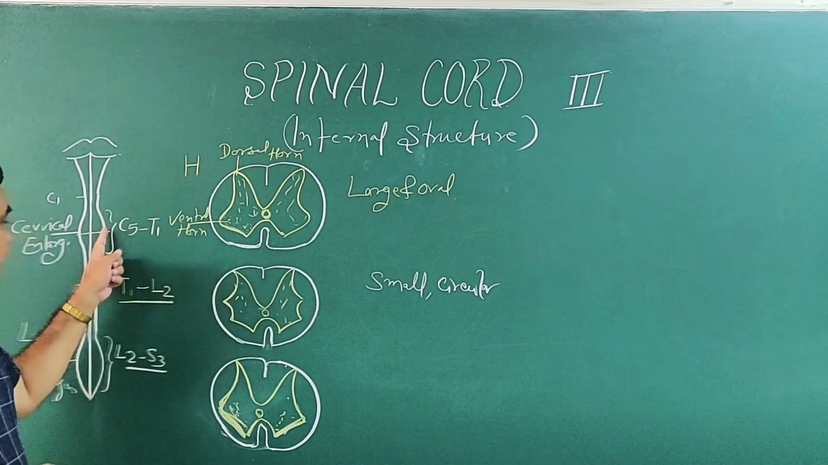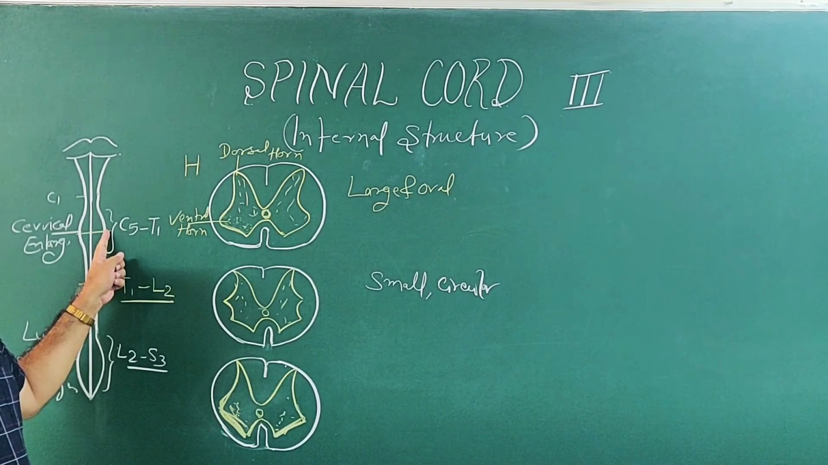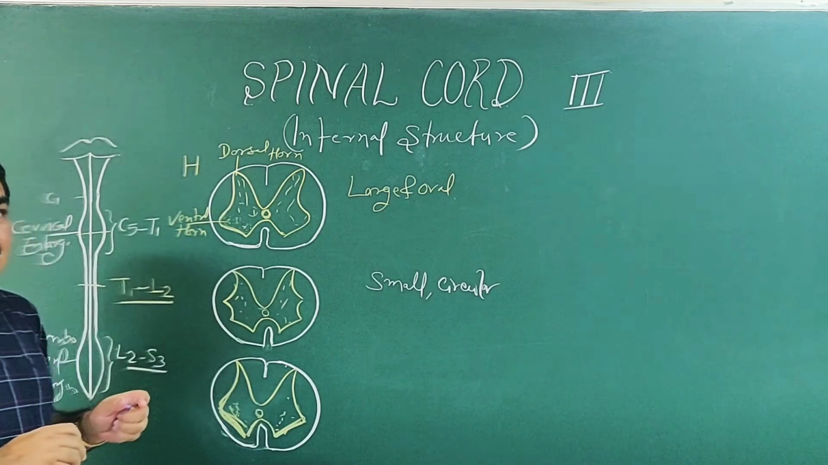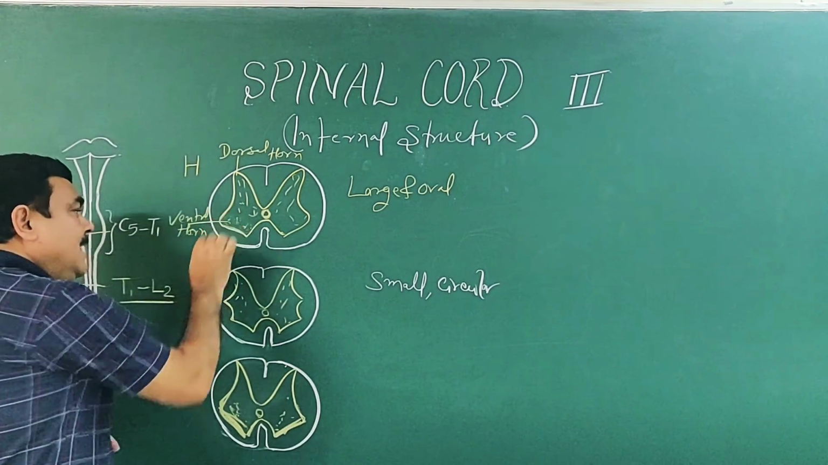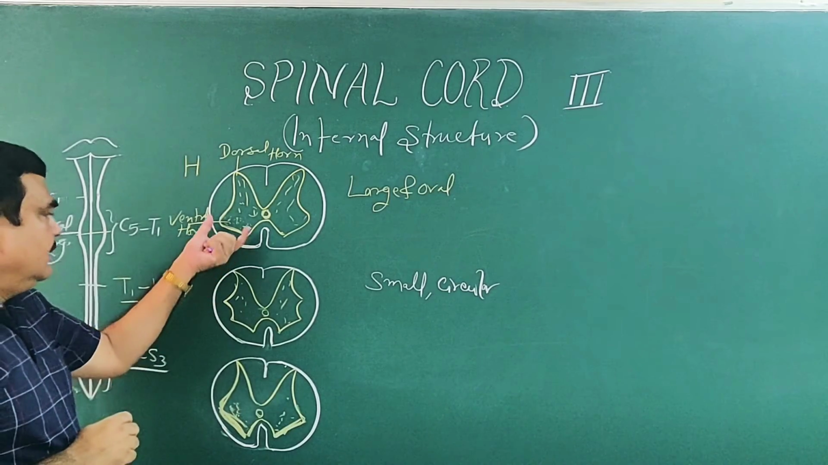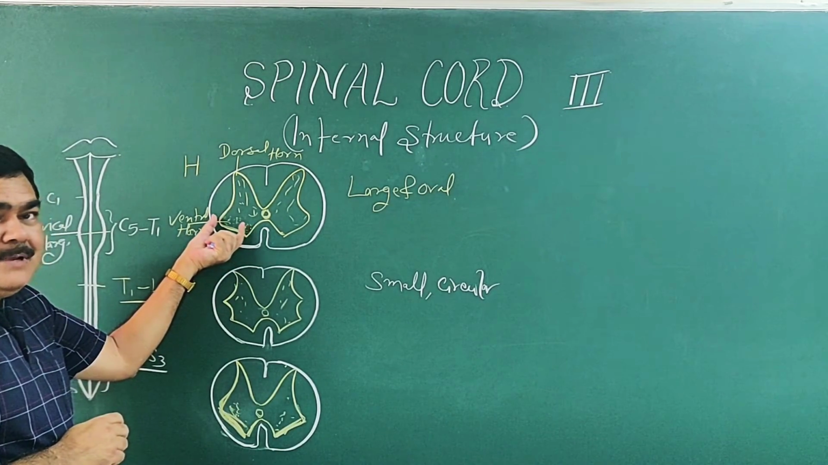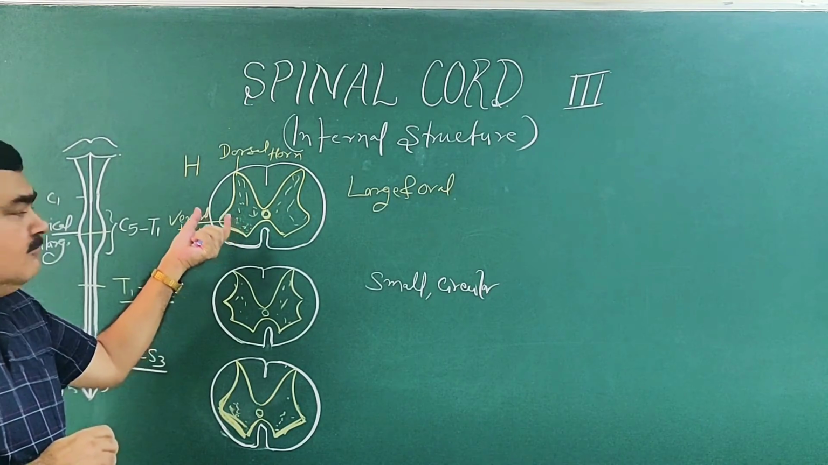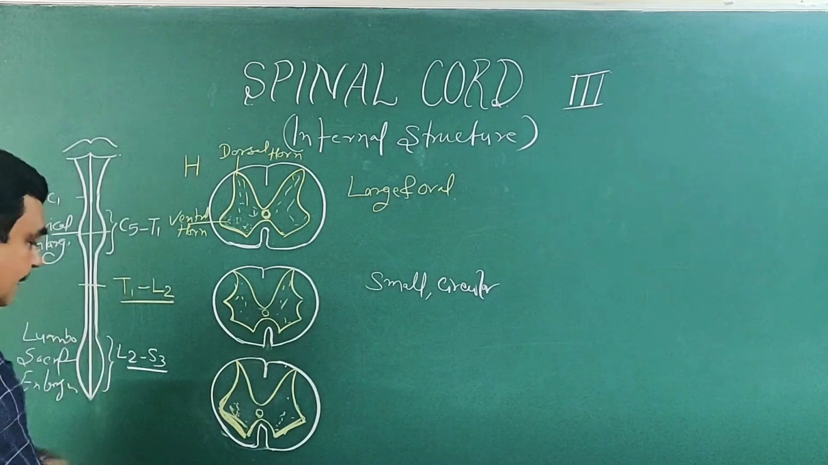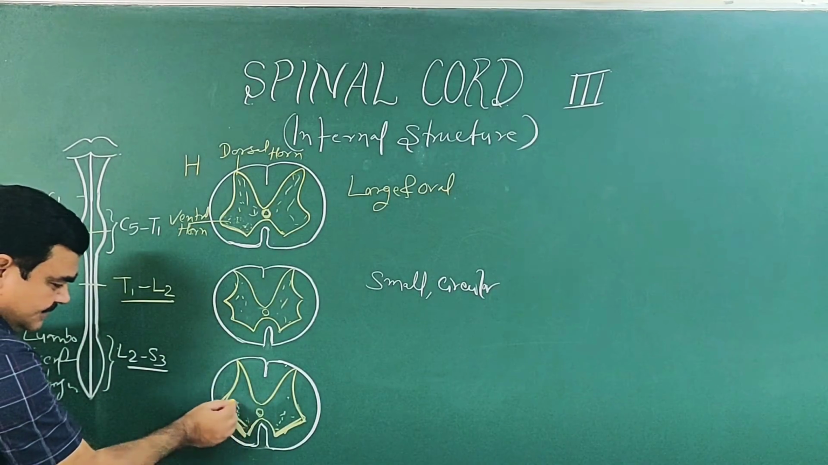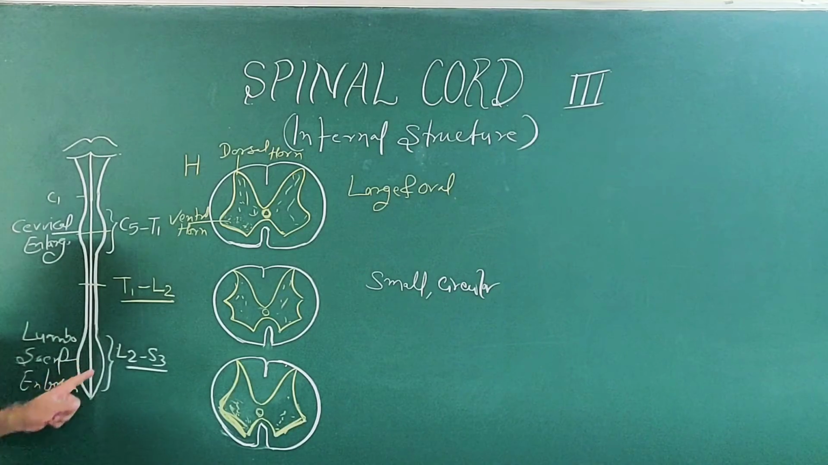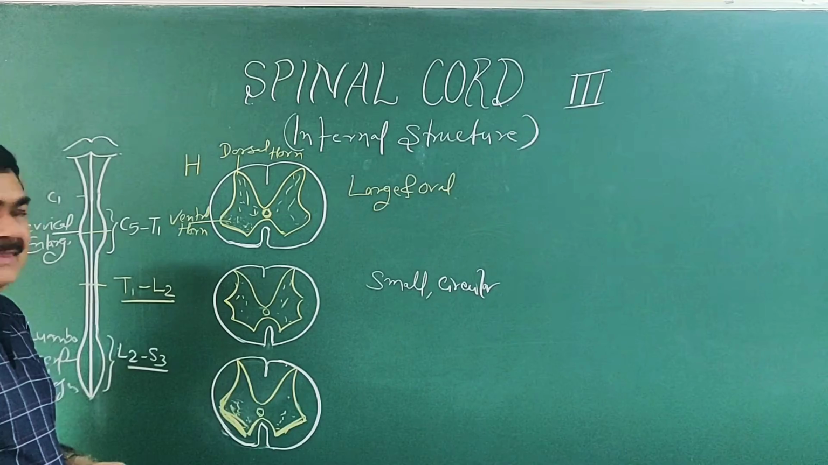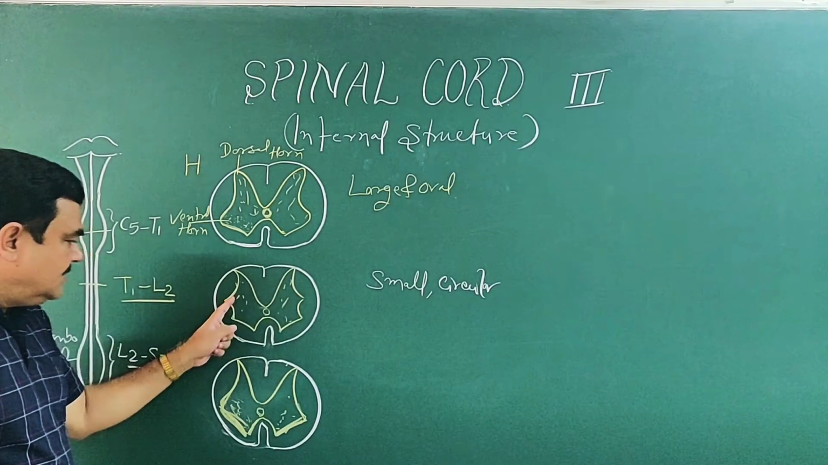Because from here the brachial plexus arises, and this plexus supplies the muscles of the upper limb. Due to supplying a large number of muscles, this area becomes large, because more nerve nuclei are present to supply the large number of muscles. Same thing here. This ventral horn is large because it supplies the muscles of the lower limb.